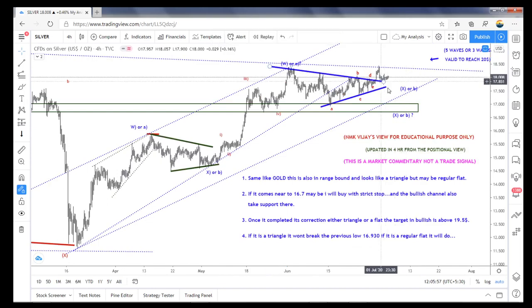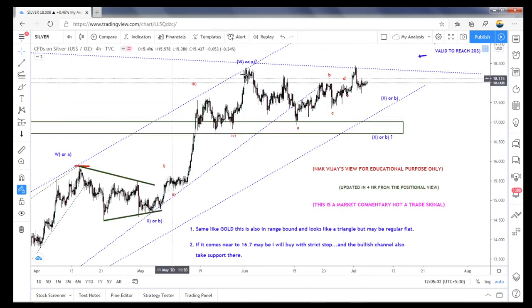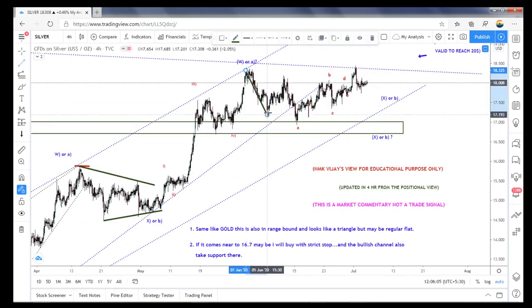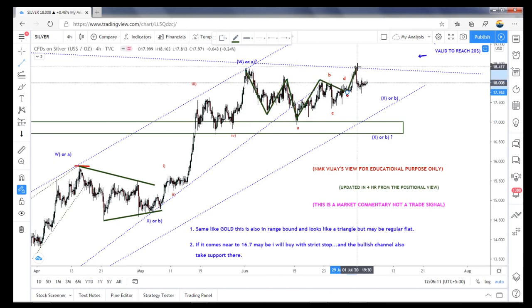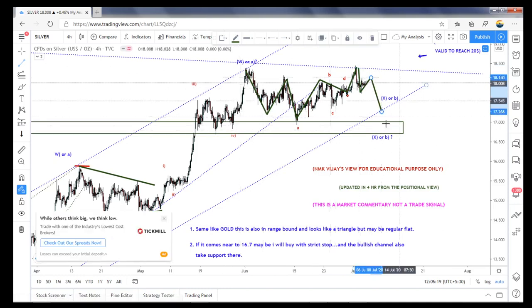So if it is not a triangle, this could be a B, C. So here also A, B, it could be a triangle also, it could be a C also, and again A, B and C. This is also possible. So if it is there, this whole thing becomes A, B, C, and again D, E. A bigger triangle is also possible.